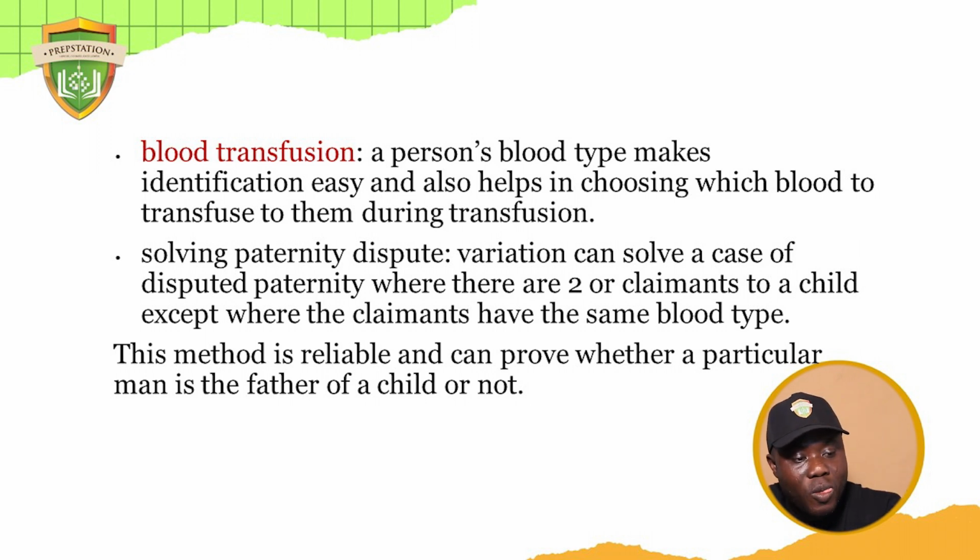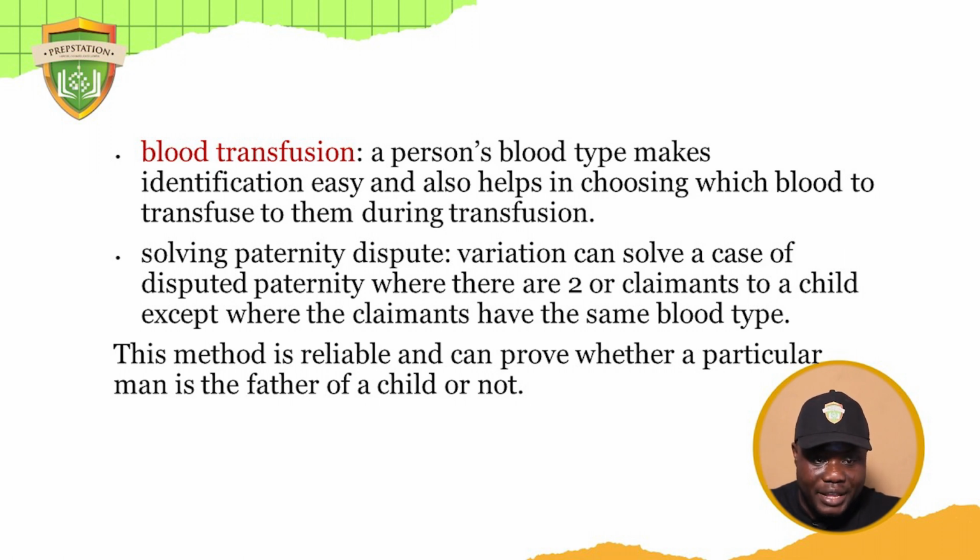Then it also helps in solving paternity disputes. Like now, you have two men claiming paternity of one child. Hey, it's my child. No, it's not your own. Are you getting it now? They can just do a DNA test. A simple DNA test will show who owns the child between the two claiming parties. Okay. Now, variation can solve a case of disputed paternity where there are two or more claimants to a child, except where the claimants have the same blood type. Please cool down. There's a clause to that.